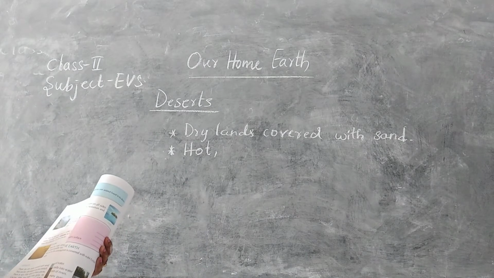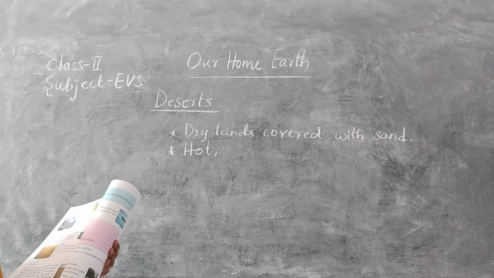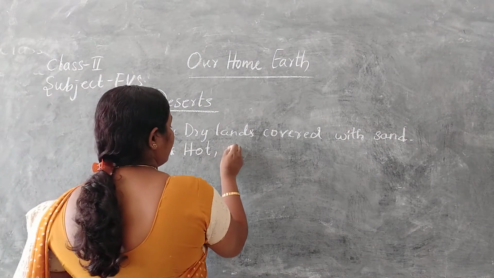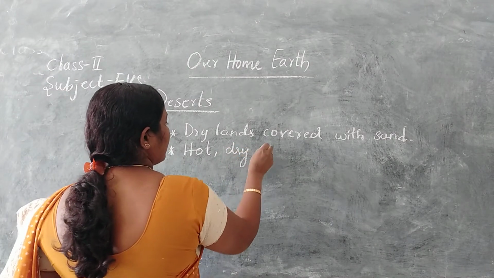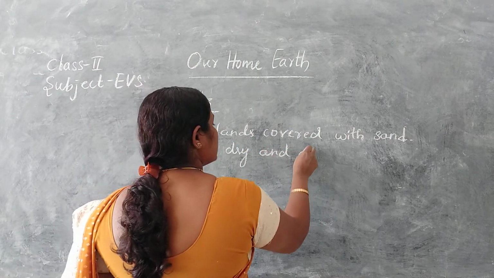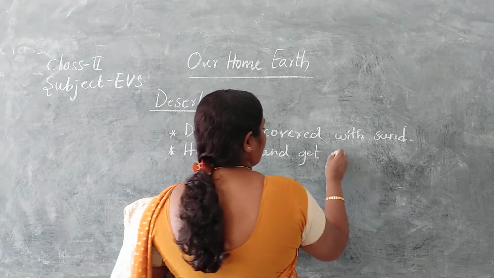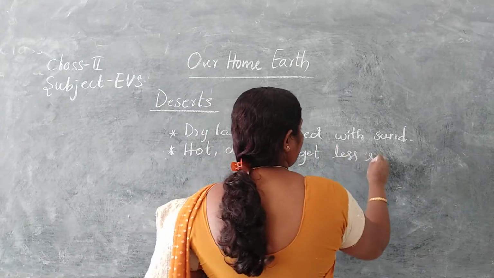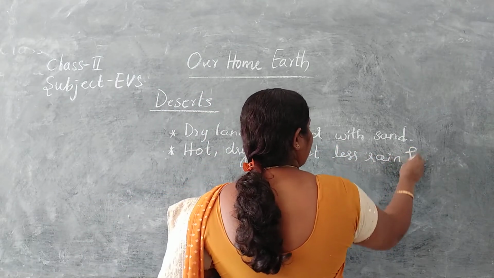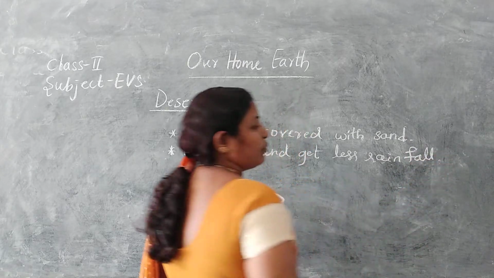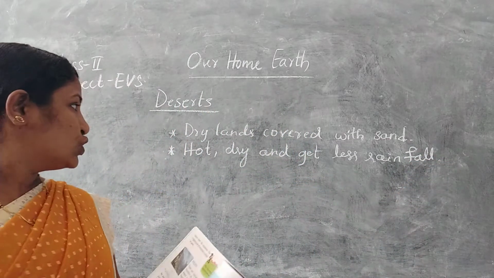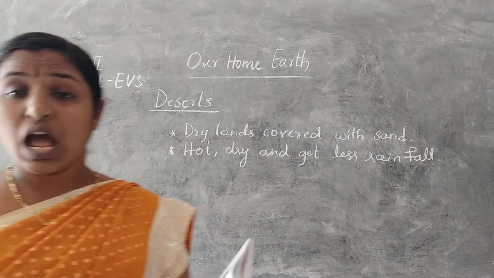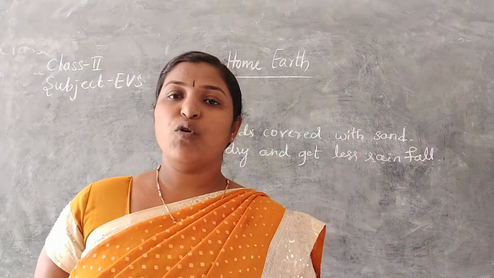These are very hot and very dry and get less rainfall. Very little rain falls there. So these are very hot, dry and get a very small amount of rainfall.